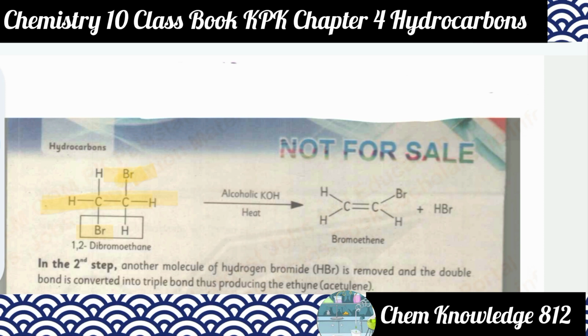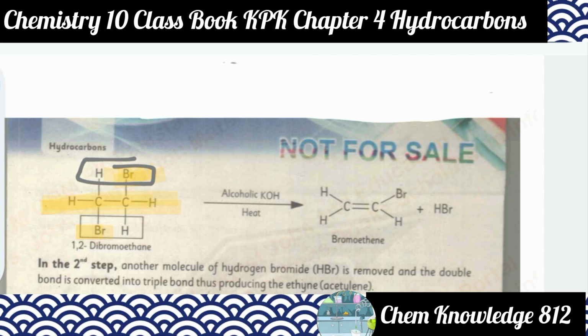So we can say this is the bromine, and this is the bromine. These are the hydrogens. So this is the saturated compound.